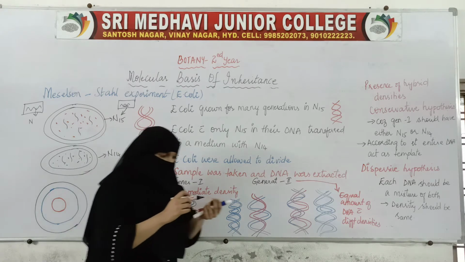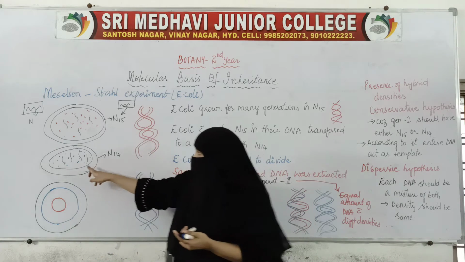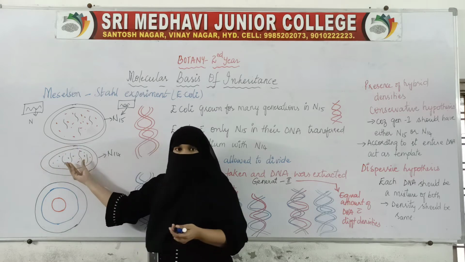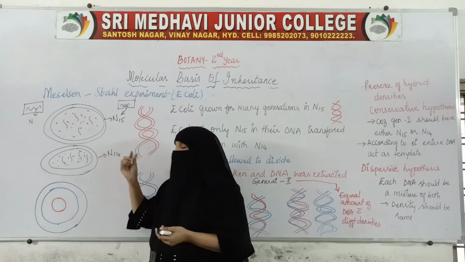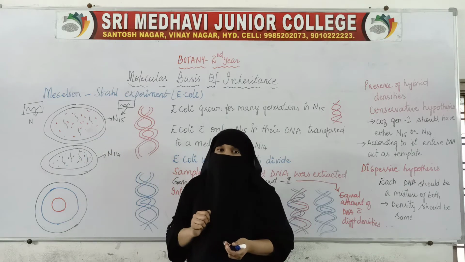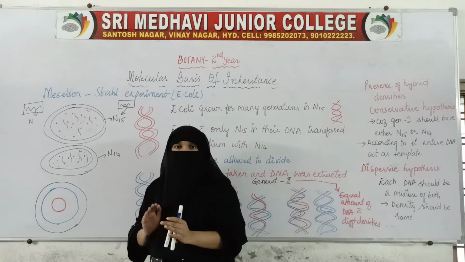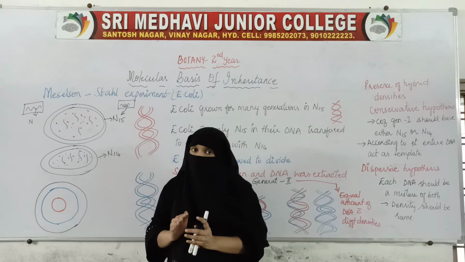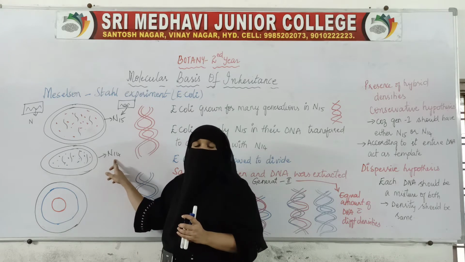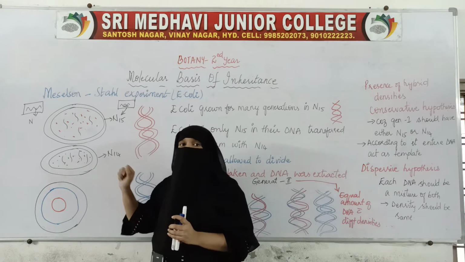The same was done with the bacteria. E. coli with normal nitrogen, they have been placed in a medium which was having N14 nitrogen. So when we take out this E. coli and check the DNA, instead of normal nitrogen, the DNA of the E. coli was showing N14.